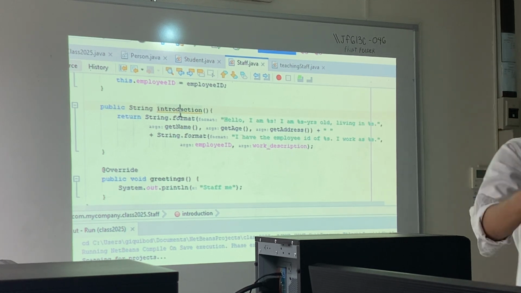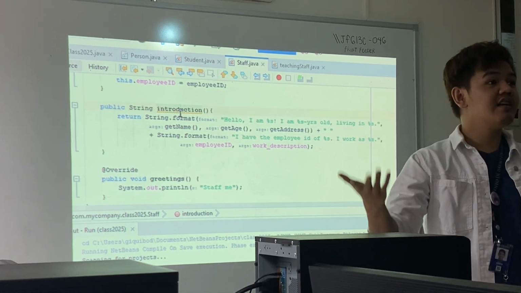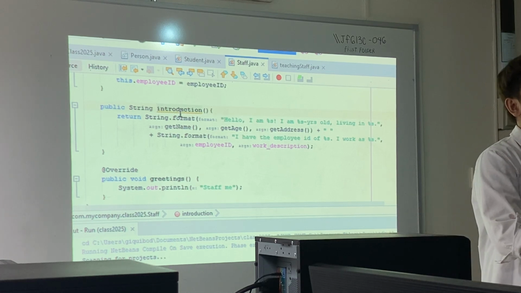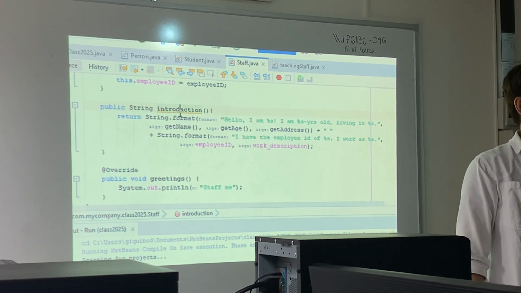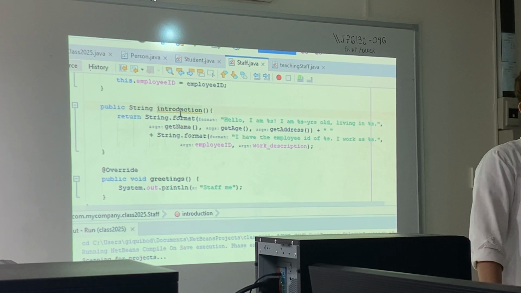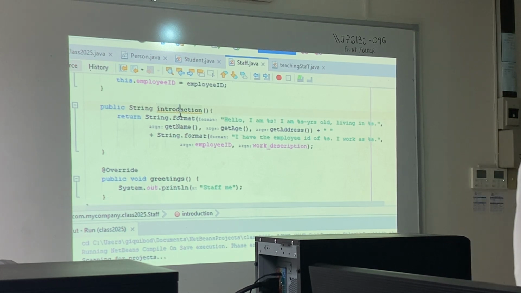So we have a guarantee that regardless of which identity we choose, there is at least an introduction, and that is guaranteed through the abstraction that we did. If it's not abstract, there's no guarantee and you are not required. But if it's abstracted, it's required and therefore guaranteed. So if we don't abstract it, then we have no guarantee that we have an introduction. Okay?